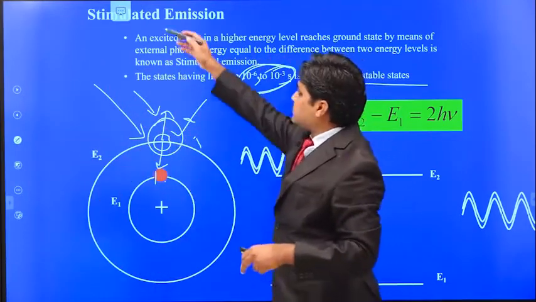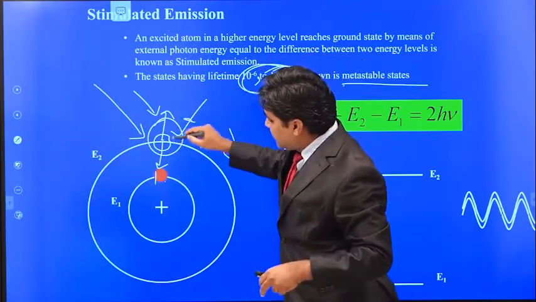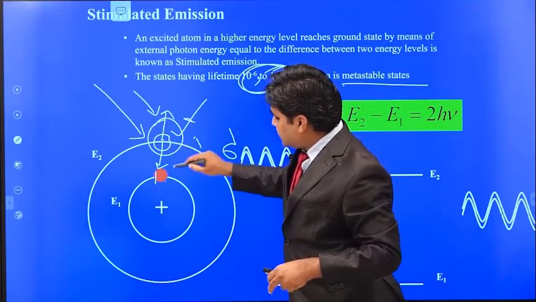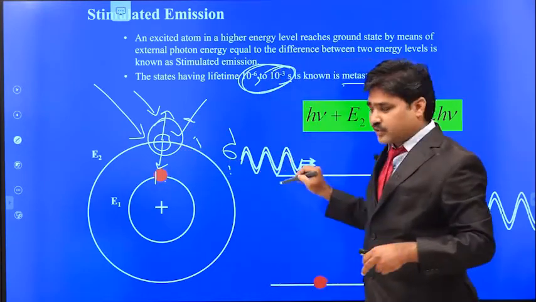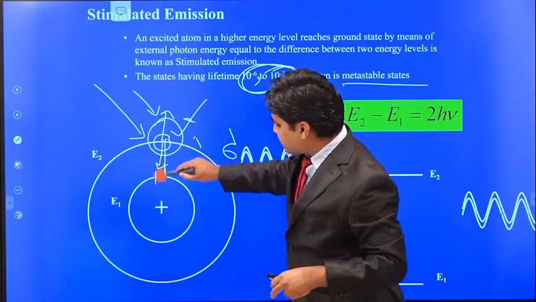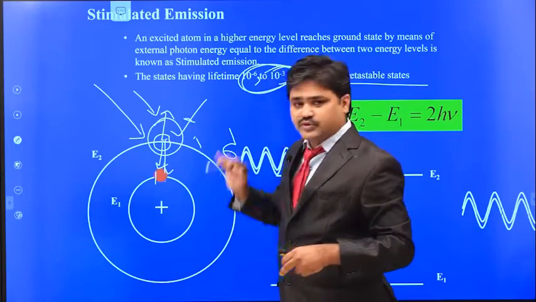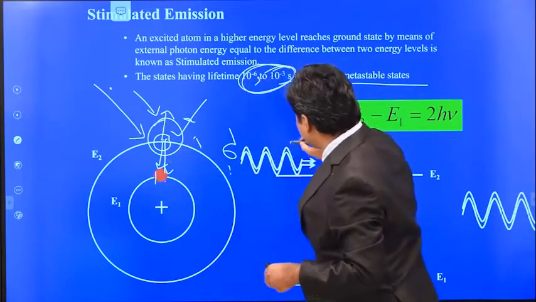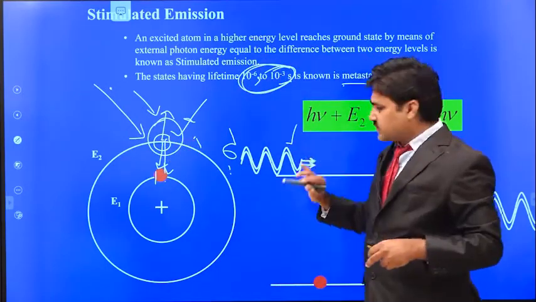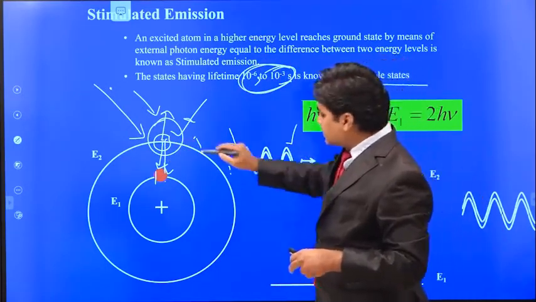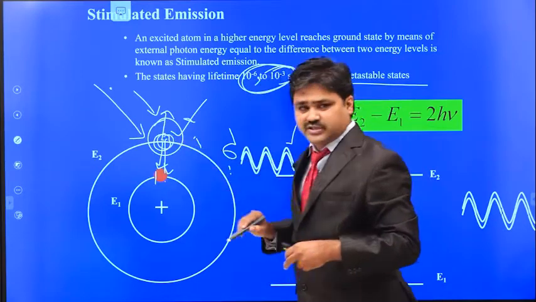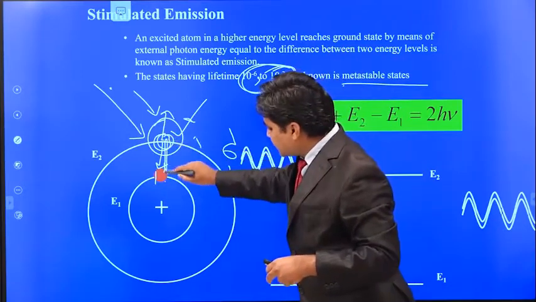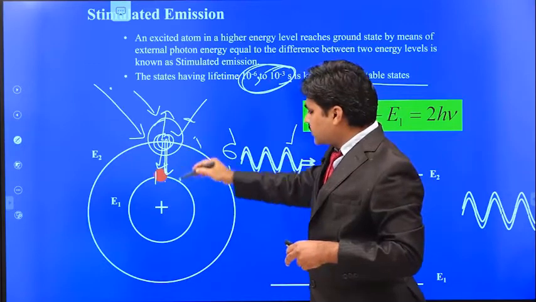That means it will stimulate the emission process of this electron to emit a photon, to come to the ground state. Here absorption is not taking place, so the first photon is not getting absorbed, but since the electron is in the excited state, this photon is also forcing it to come to the ground state.